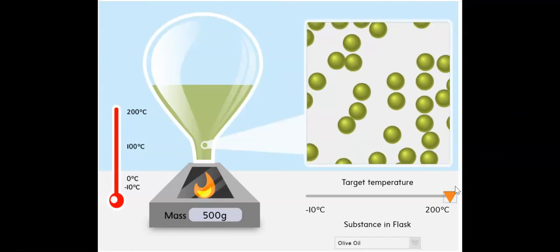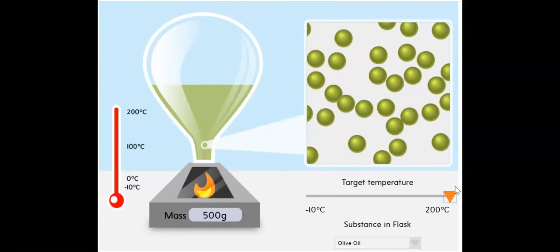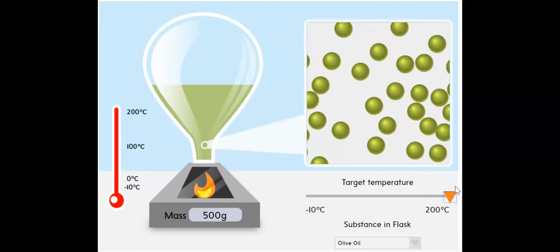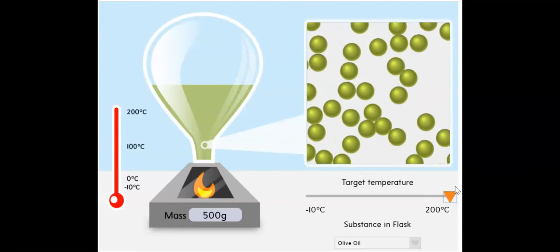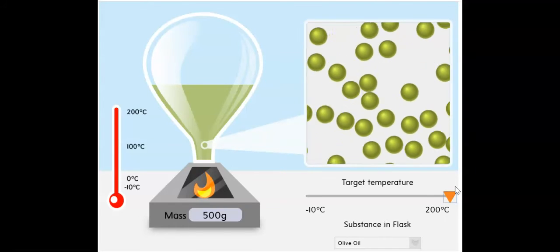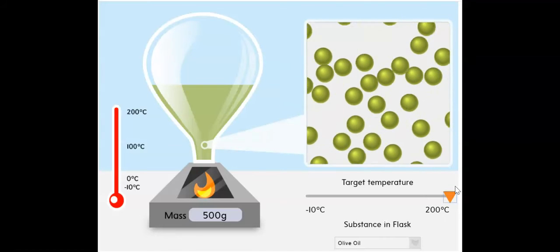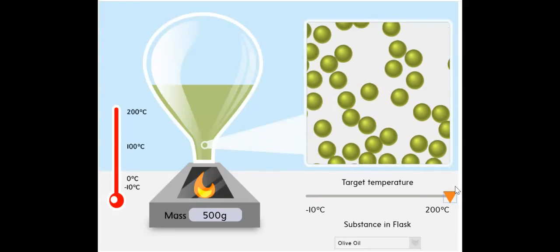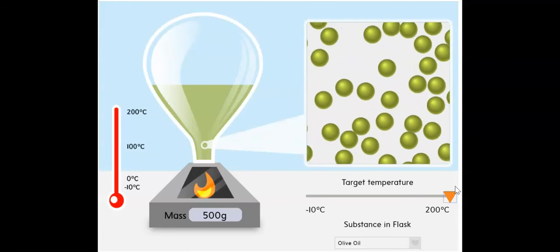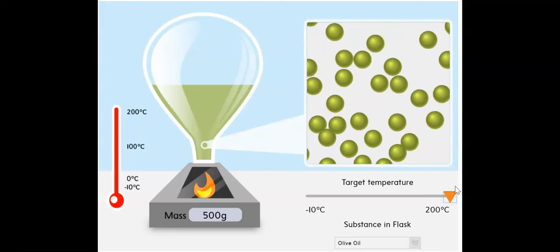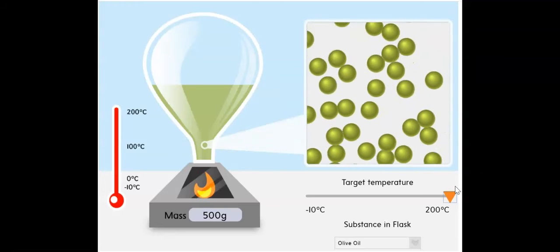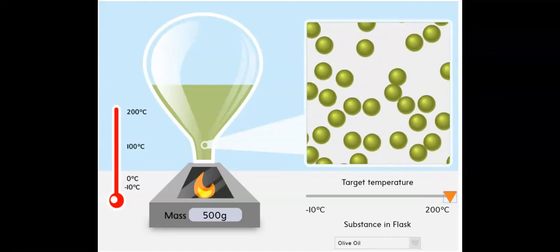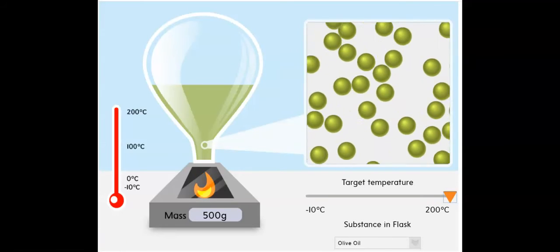It's very hard to turn olive oil to gas. I know your first answer will be that this should be gas, but it's not. It's still liquid, because olive oil needs a really high temperature, more than 200 Celsius, to turn to gas. To actually burn it, you need a really high temperature. It's not a simple process. So it's still liquid, but very hot liquid now. But the change in state of matter already happened. So this is the simulation for this activity.